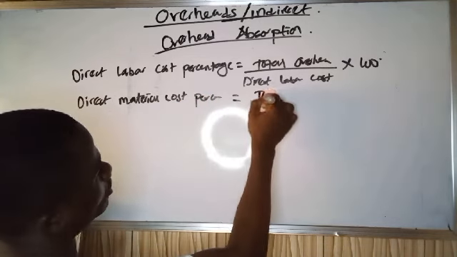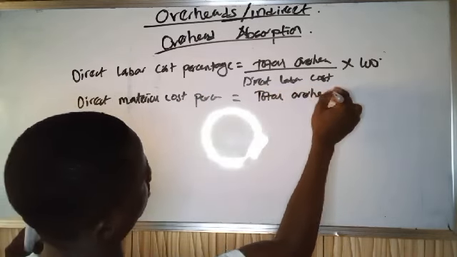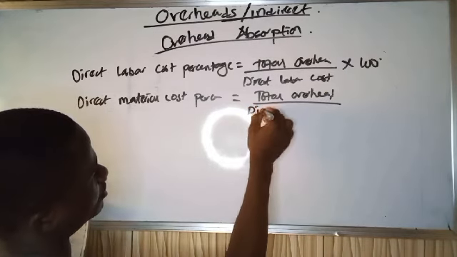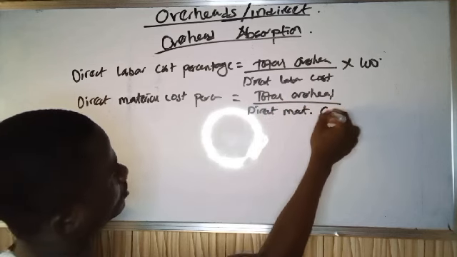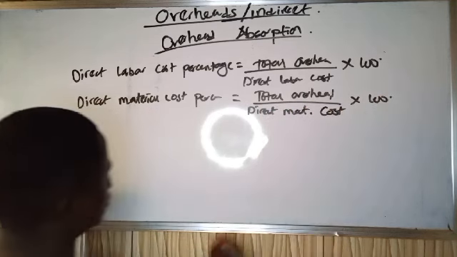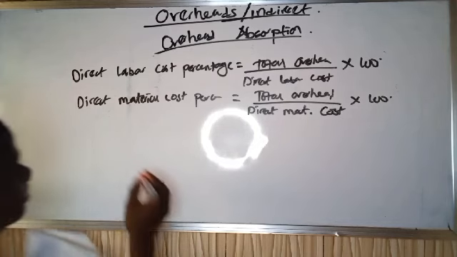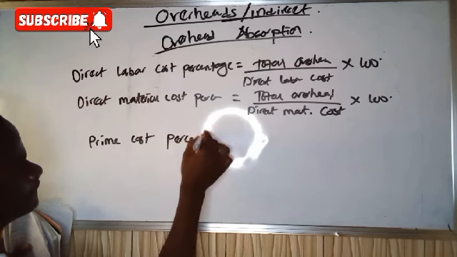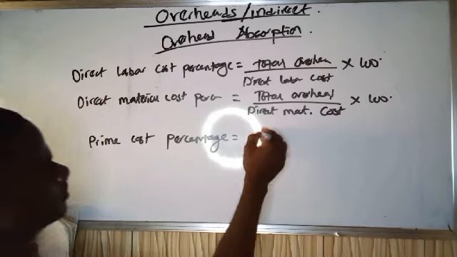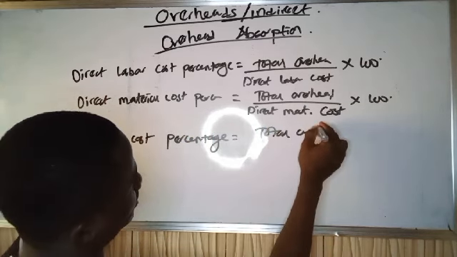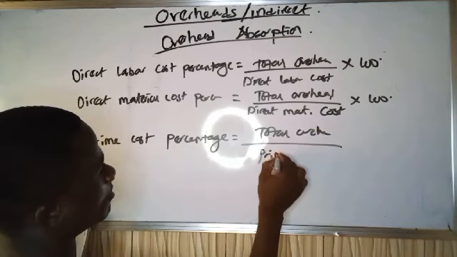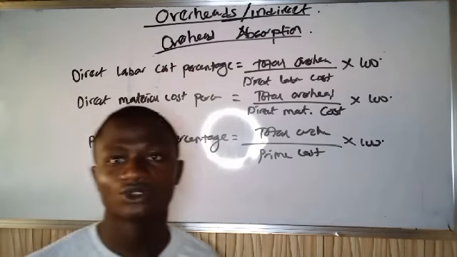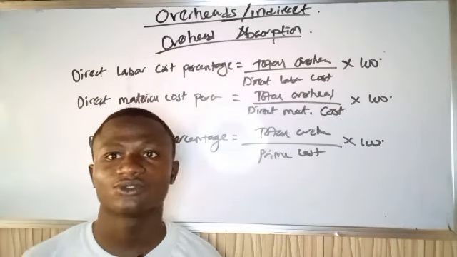It will still be total overhead over total direct material cost times 100. Lastly, we have prime cost percentage, which is total overhead over prime cost times 100. So the three major ones you will always see are the ones we've examined before.